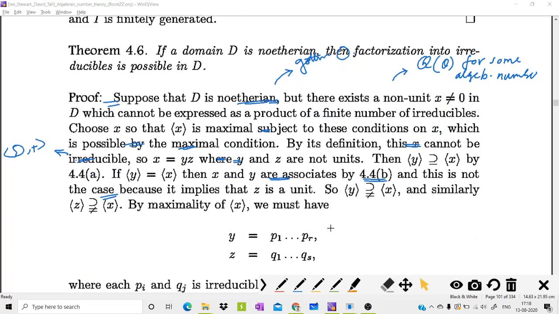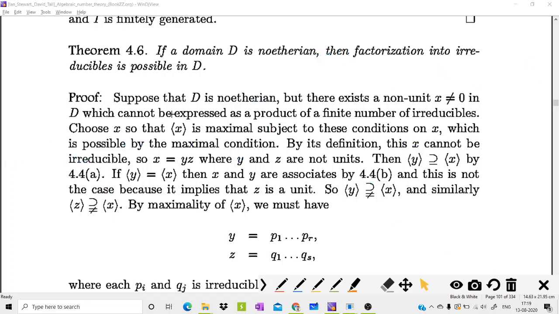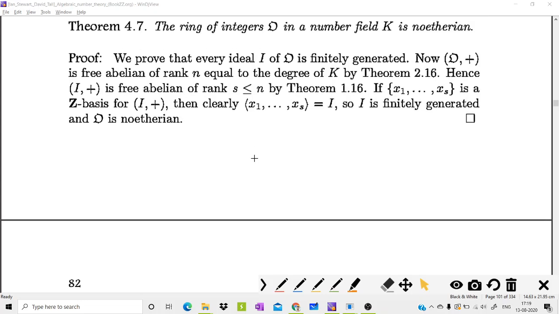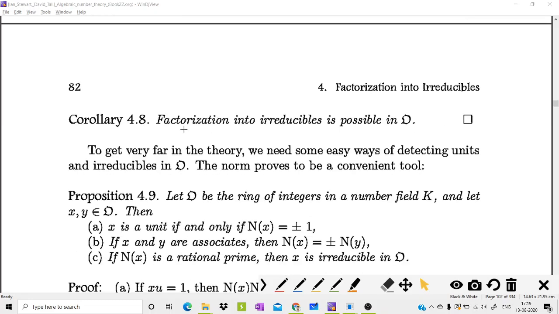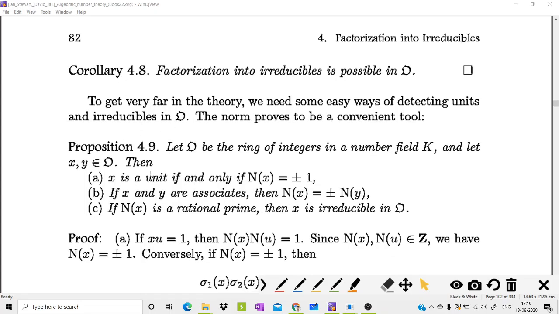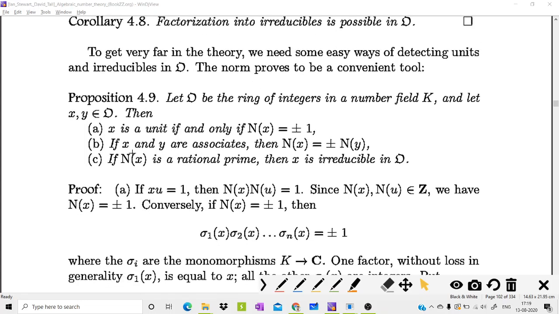We have already proved that if a domain D is Noetherian, then factorization into irreducibles is possible. Okay, so whenever you prove that this ring of integers O is Noetherian, we can say that factorization into irreducibles is possible in O. Okay, so we have this corollary: factorization into irreducibles is possible in O. That is trivial. That is the consequence of 4.6 and 4.7. Now we can prove 4.9.